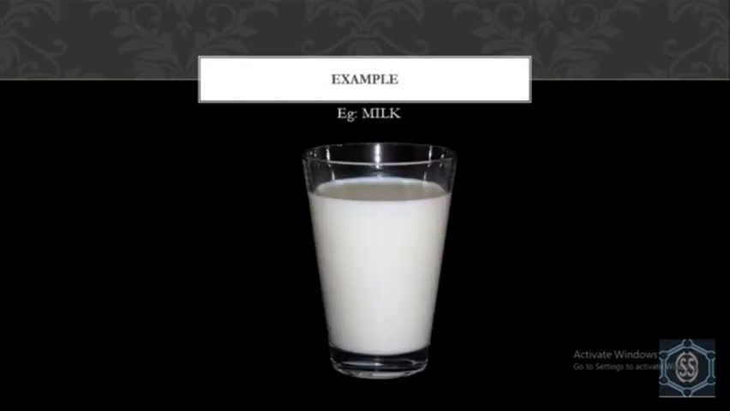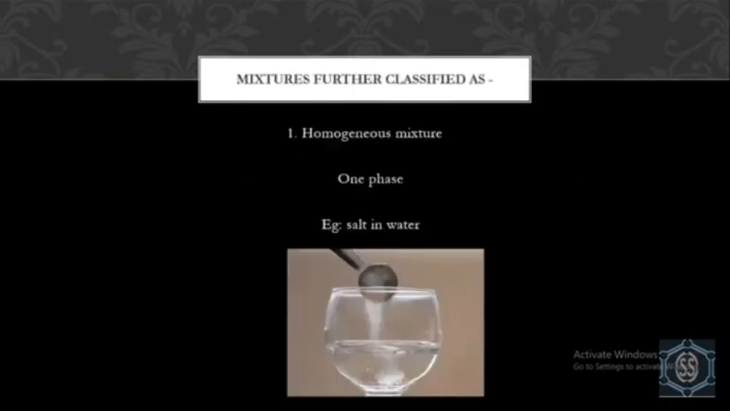Next, its example include milk. Further, mixtures are classified as homogeneous mixture and heterogeneous mixture. Homogeneous mixture has the same proportion of its component throughout the given sample. It consists of one phase. As when you dissolve salt in water, you get a homogeneous mixture as you can't differentiate between salt and water.